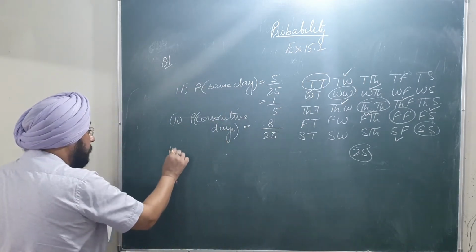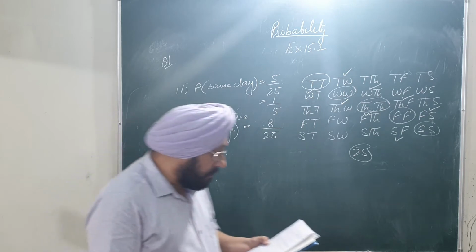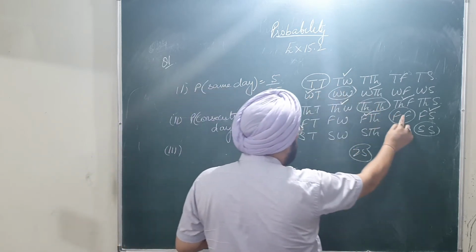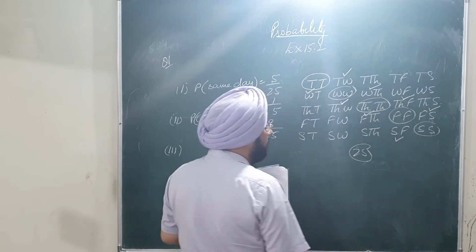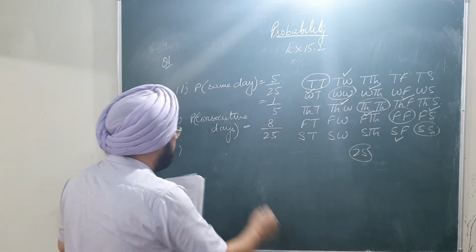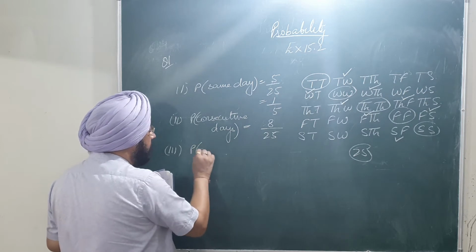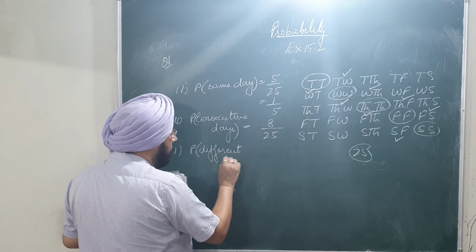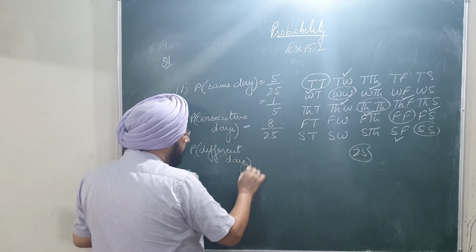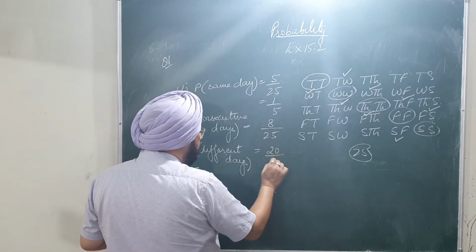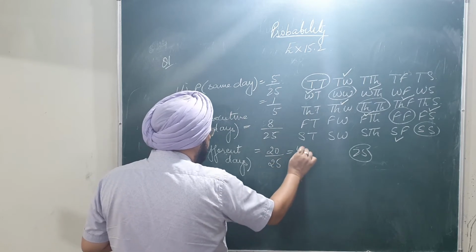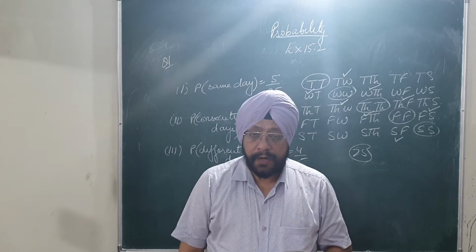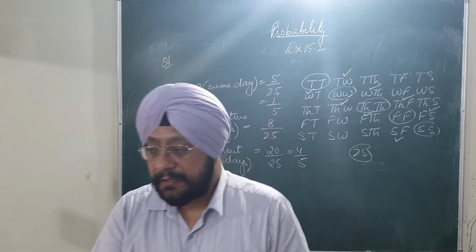Then we have the third part, when the customers will meet on different days. We can easily see there are 5 same days. So if we subtract this 5 from 25, we will get the different days. The probability that both customers will visit on different days will be 20 by 25, that is equal to 4 by 5. So this is question number 1. Let's come to question number 2.